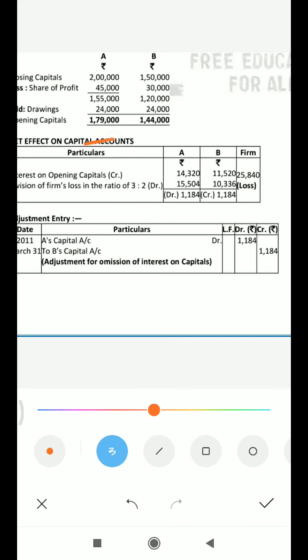So whatever we have already added, that will be deducted, and what we have already deducted, that will be added back.